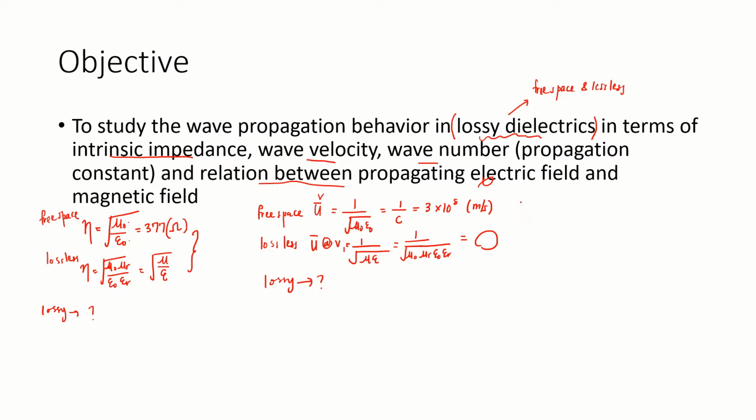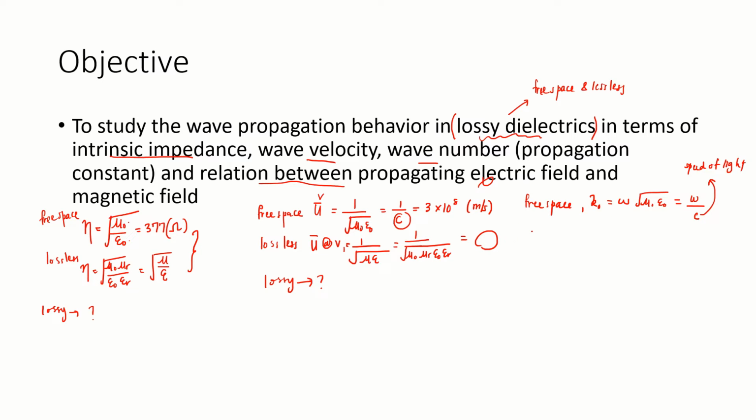Now let's go to the propagation constant. For free space, the propagation constant k naught is equal to omega times the square root of mu naught epsilon naught, or it can be written as omega over c, where c is the speed of light.